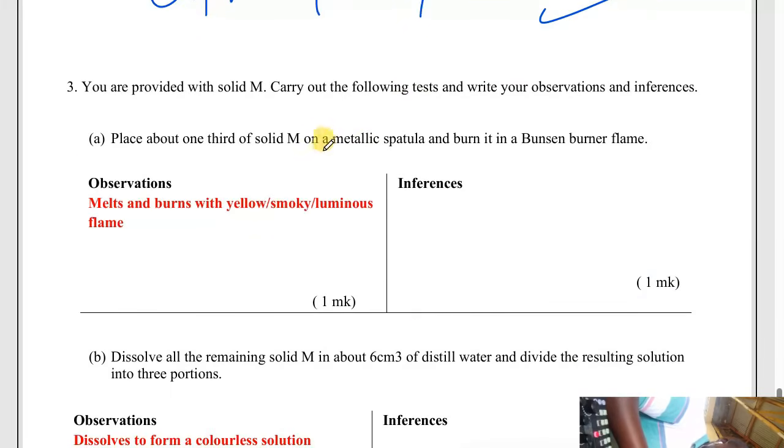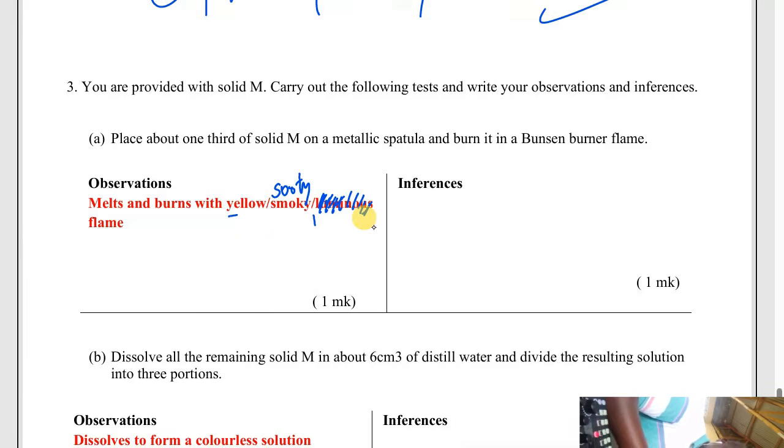Now you have been given the solid M. Place about a third of that in a spatula, then you heat. The solid melts and burns with a yellow smoky flame. So here you say the solid melts and burns with a yellow sooty, smoky flame. You can use one word there. If it burns like that, it means this is an organic compound.